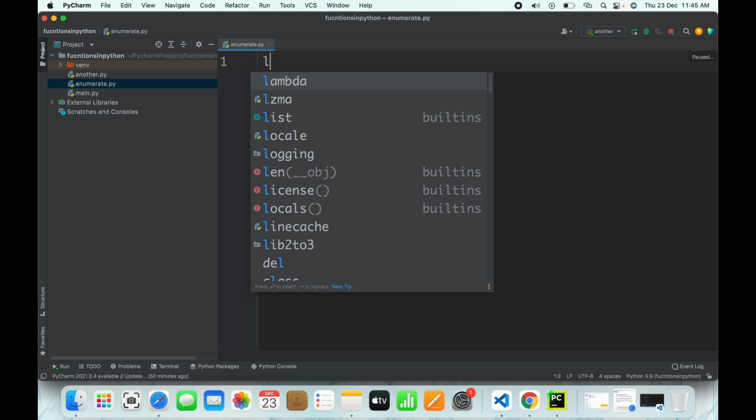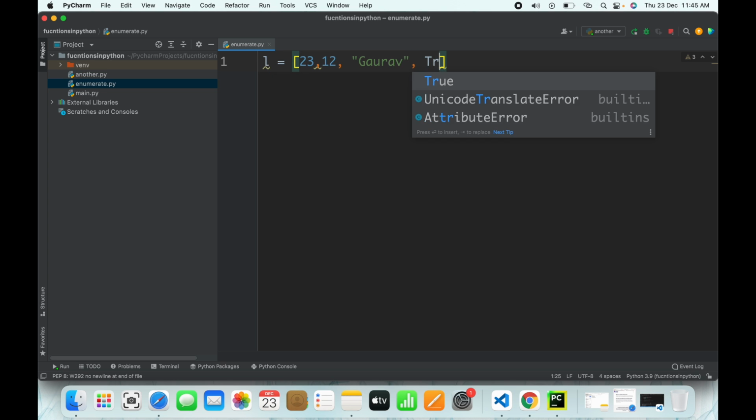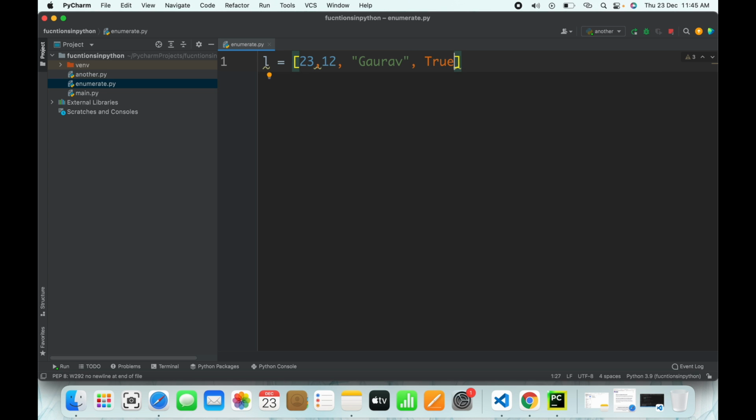I'll take a list, L equals to some list of values, 23, 12, and some name I'll take, Gaurav, then some boolean, true, then 32. Okay, so these are the values inside this list.